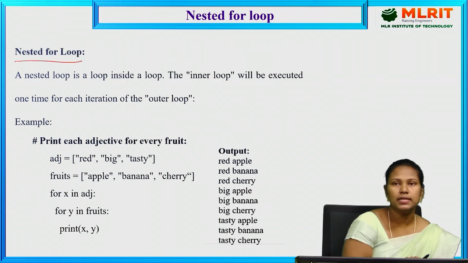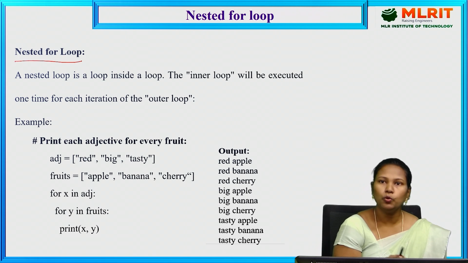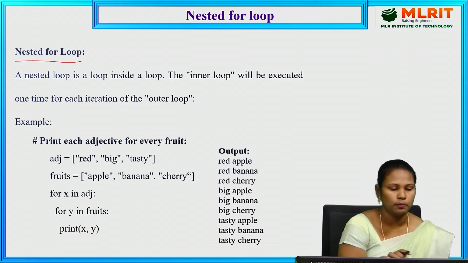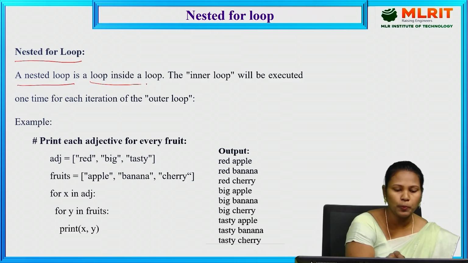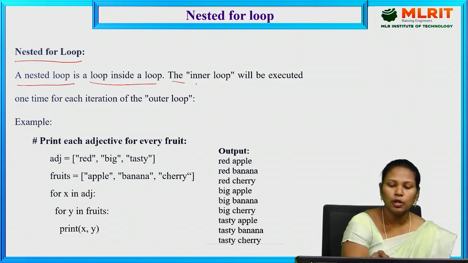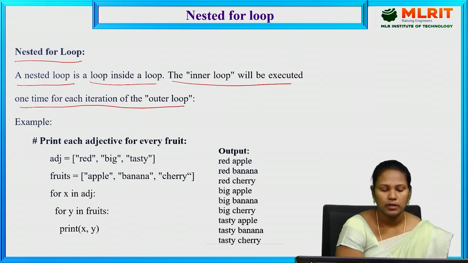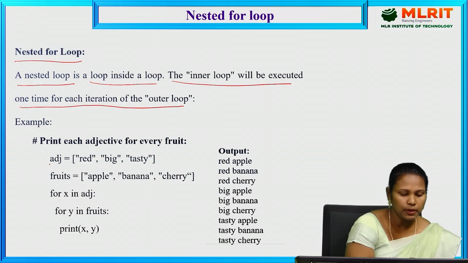The next one is the nested for loop. When a for loop contains another for loop, we call it a nested for loop. So a nested loop is a loop inside a loop. The inner loop will be executed one time for each iteration of the outer loop. So here is one example.